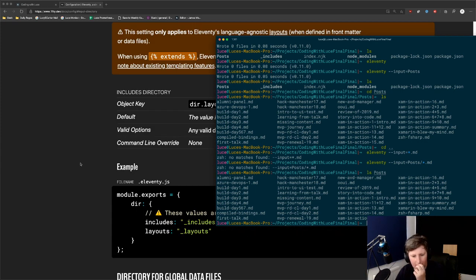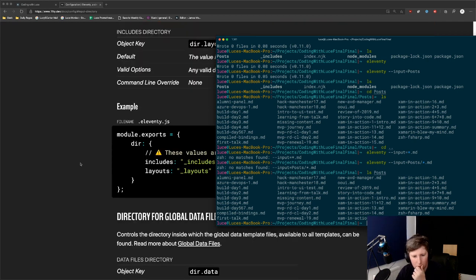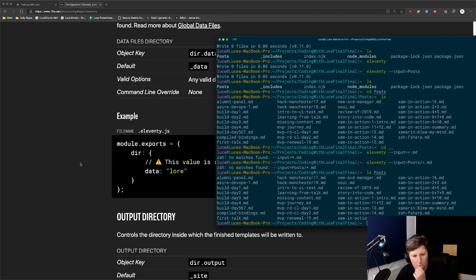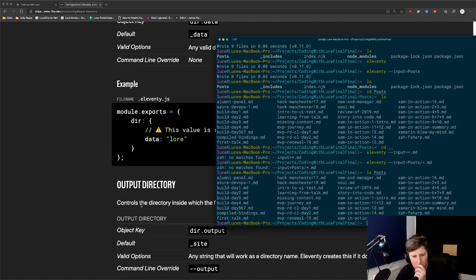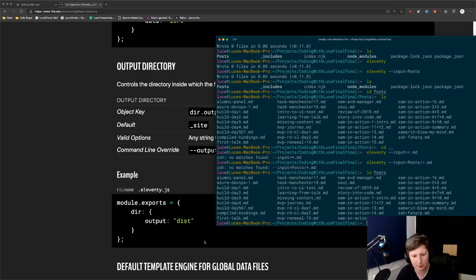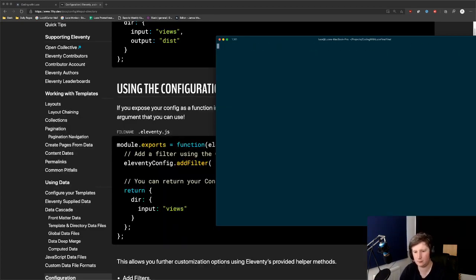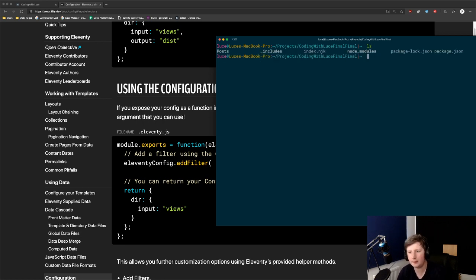So that's all the stuff about includes and layouts. By default it's underscore sites, but that's fine. I just want it to find the file. I don't know why it's not. Okay, so we know that we've got these files, but why is it not finding anything?